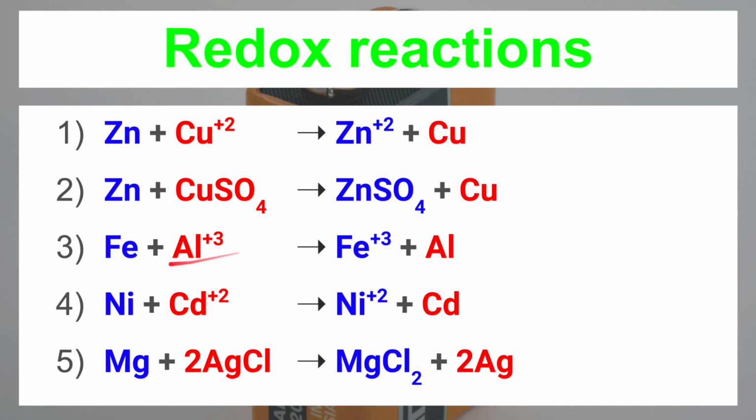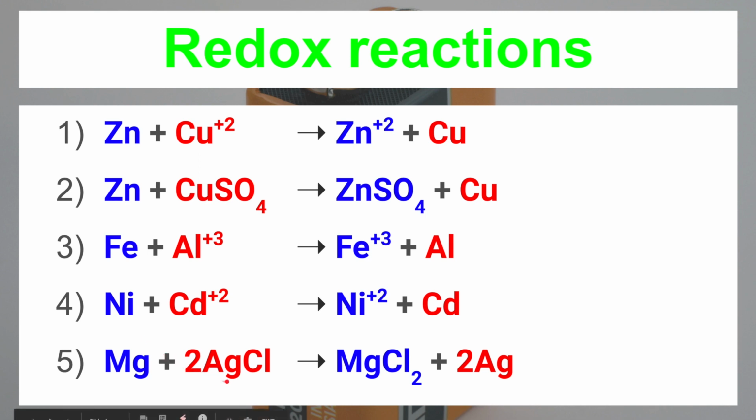A redox reaction can be represented in both ways, that is, in the form of ions or in the form of solutions. Like this, see here, Fe plus Al plus 3. Fe is converted into Fe plus 3. How? Fe has lost 3 electrons and these 3 electrons are gained by Al plus 3. So Al plus 3 is converted into Al. So this is a redox reaction where Fe is oxidized and Al plus 3 ions are reduced. Like this, you can consider Na is oxidized to Na plus, and Cd plus 2 ions are reduced to Cd.